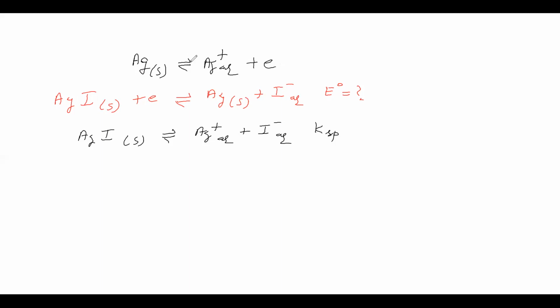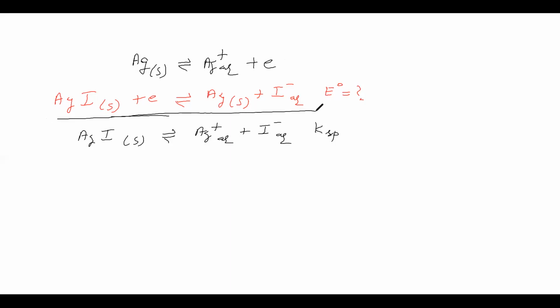Now we will take this as a half reaction. Why? Because on the right side an electron is there. So this is one half reaction, and it is another half reaction. It is a cell reaction. We will check whether we can get this cell reaction by using these two half reactions or not.